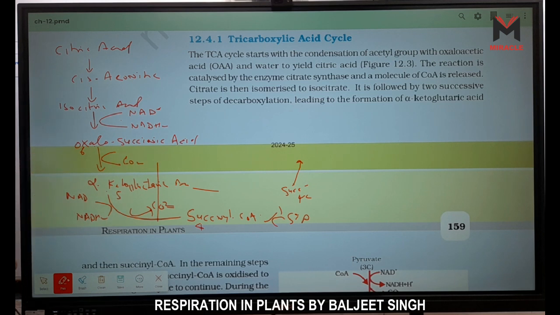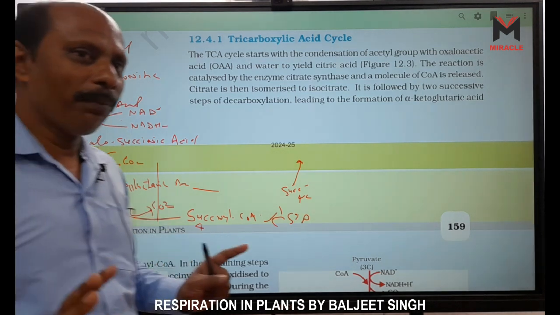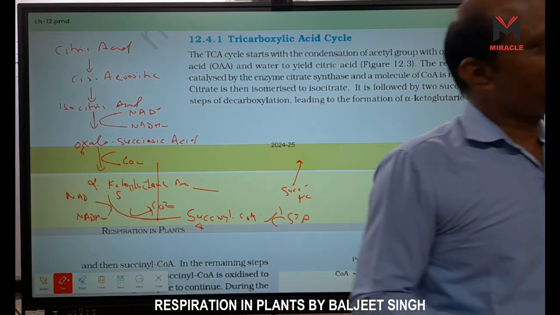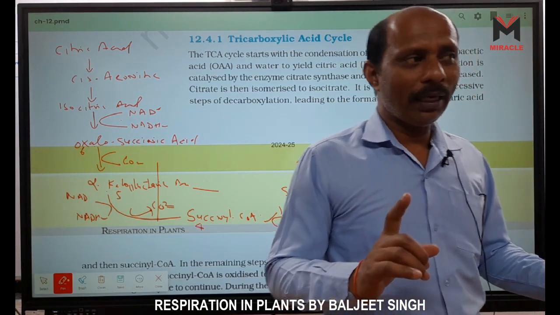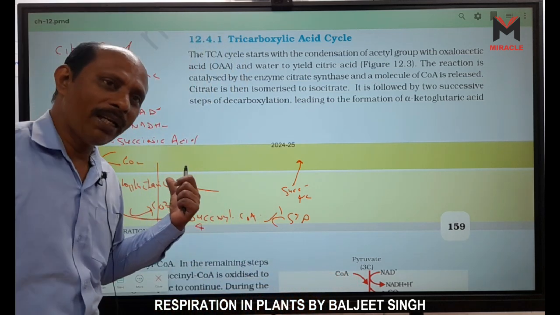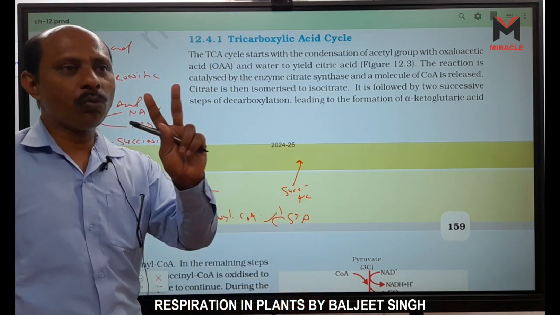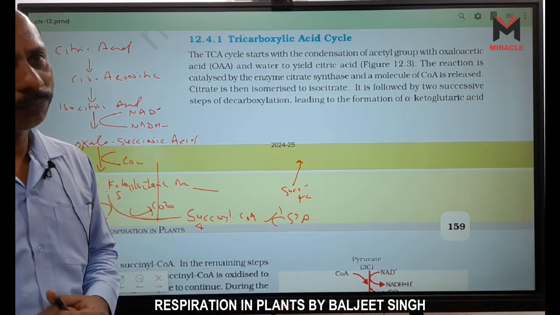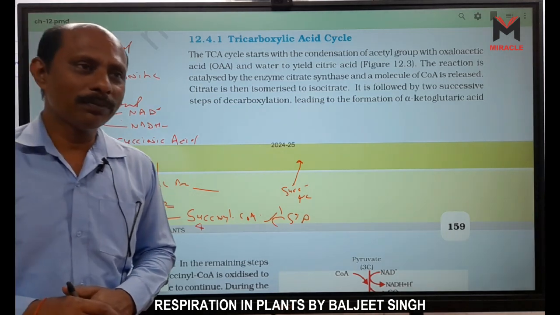Right? How many NAD are formed? 10 NAD are formed. And 10 NAD means how many ATP are formed? Because a single NAD gives 3 ATP. So 10 NADH2 gives 30 ATP. Right? One FAD is formed, that means 2 FAD are formed from 2 pyruvic acid. So 2 FAD means 4. How many ATP are formed?